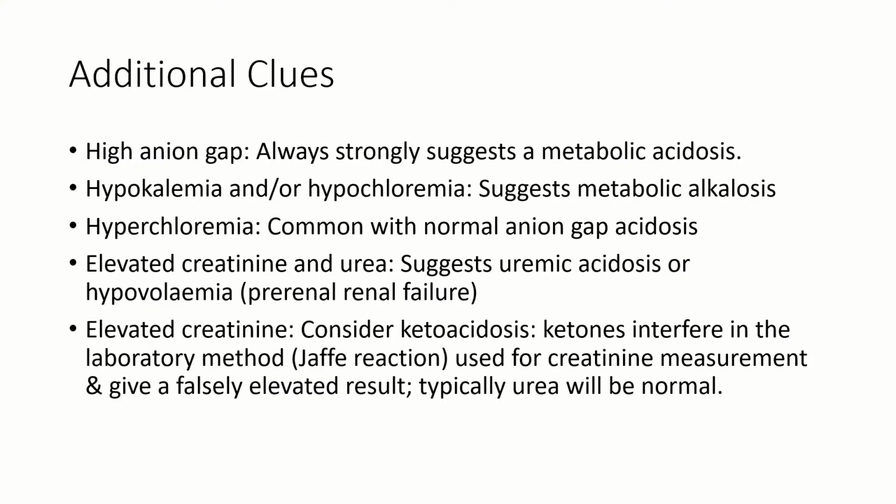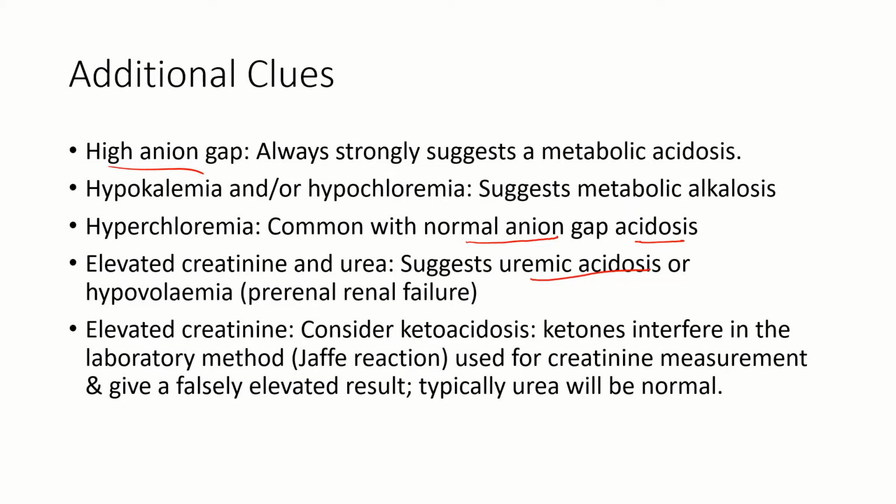There are some additional clues that can tell us what the primary disorder is. If there is high anion gap, and we'll talk about what anion gap is in subsequent videos, it strongly suggests that it is metabolic acidosis. If there is hypokalemia and/or hypochloremia, which means decrease in chloride, then it suggests metabolic alkalosis. Hyperchloremia, increase in chloride, is common with normal anion gap acidosis. Elevated creatinine and urea suggest uremic acidosis or hypovolemia.